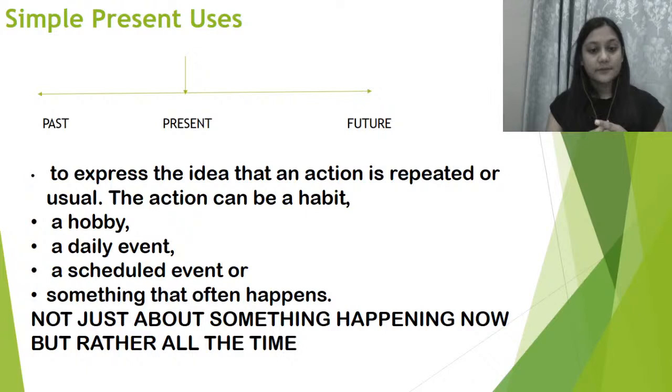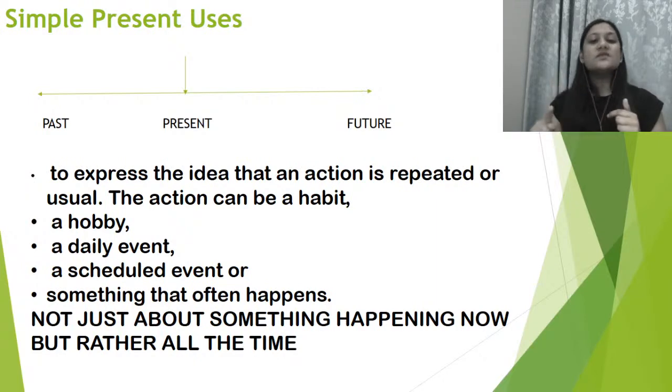but in that we will use the simple present tense only. Okay. And something that often happens, we now know that if any action is happening repeatedly, usually, mostly, continuously, at that time you are going to use simple present tense. Not just about something happening now, but rather all the time. So this is something really important. We should not only check whether it is happening right now. In fact, any hobby or habit of ours is not just for right now, and it will not be there tomorrow. It will be there, right?